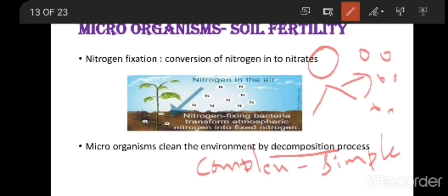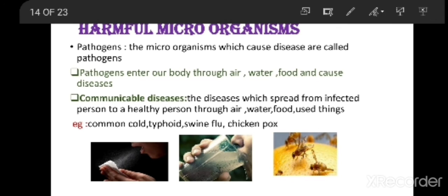And not only that, till now we have discussed useful microorganisms. Now we are going to see what harmful microorganisms are. When we think of harmful microorganisms, we are always worried, because harmful microorganisms will cause diseases to us. So before discussing harmful microorganisms, we have to know what pathogens actually are.